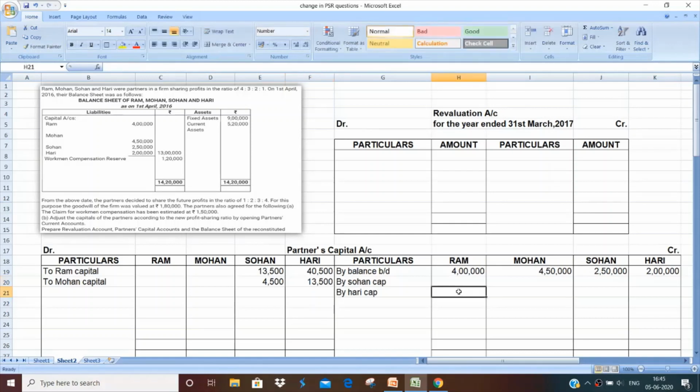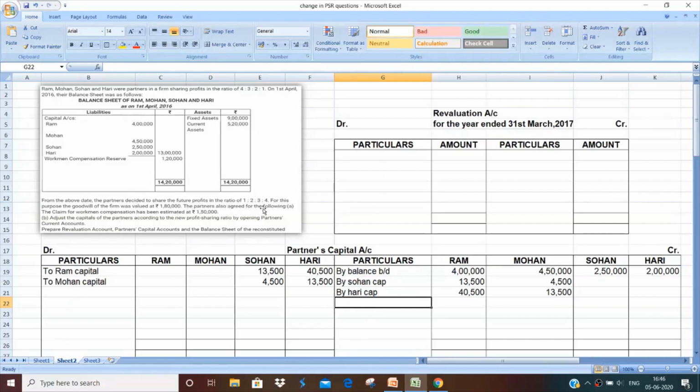Now on the credit side, again we have written by Sohan, by Hari. Okay, so again in the ratio of 3:1, when we divide, the amounts will be 13,500 and 4,500, and in case of Hari, Ram and Mohan will be credited with 40,500 and 13,500. So these are basically the adjustment entries for goodwill, where the amount has been divided in the ratio of 3:1 while posting. So the posting for goodwill has been done.